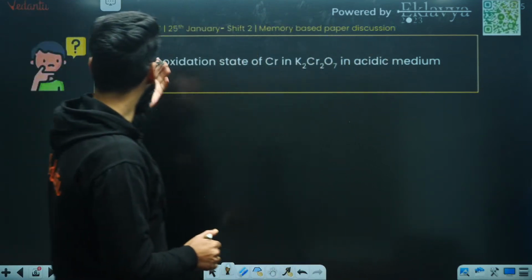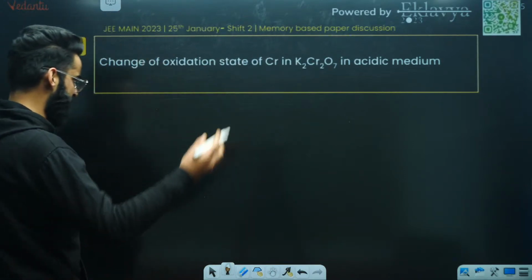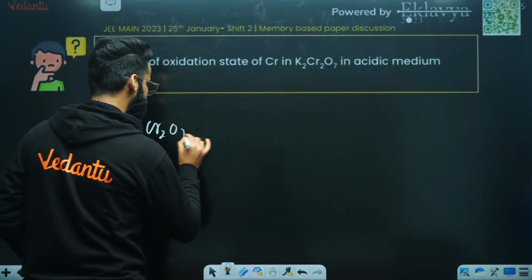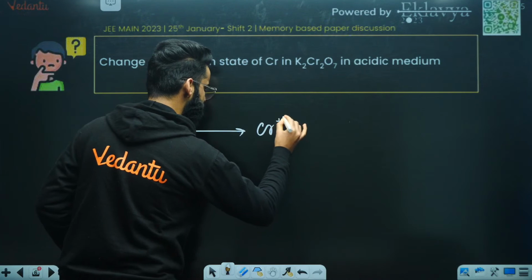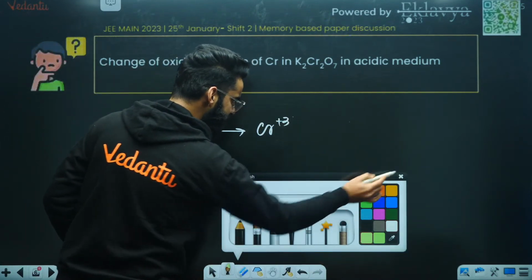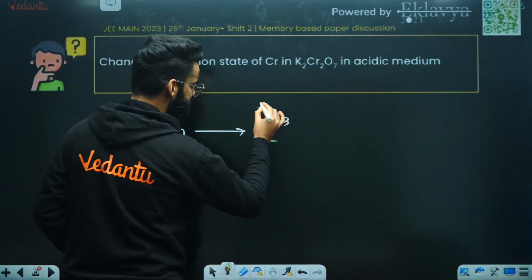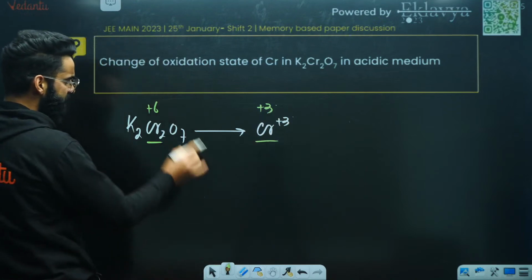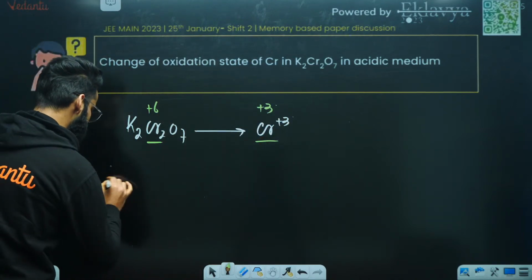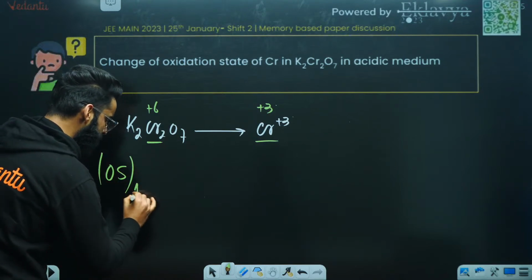Wonderful. All right. Change in the oxidation state of chromium in K2Cr2O7 in acidic medium. You must know that K2Cr2O7 in acidic medium gets converted into Cr tri-positive, right? You have to calculate the change in the oxidation state. The oxidation state of chromium here is plus 6, and here it is plus 3. So the initial oxidation state is plus 6 and the final is plus 3. Let's say you are supposed to calculate the change in oxidation state for 1 atom of chromium.